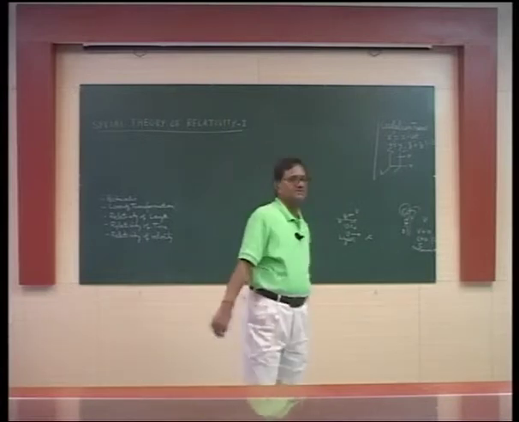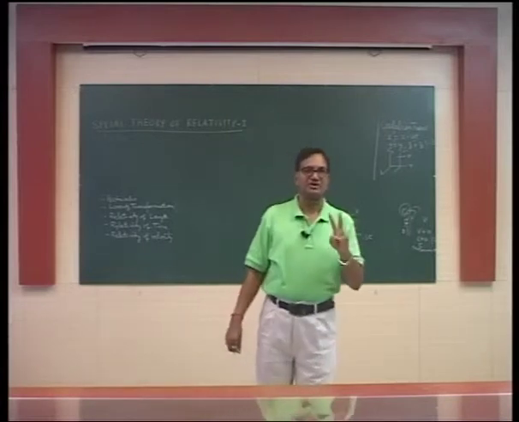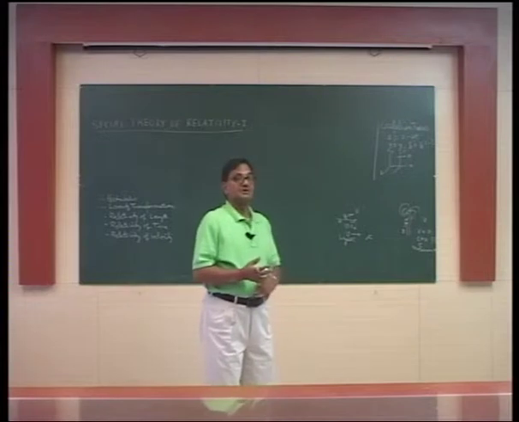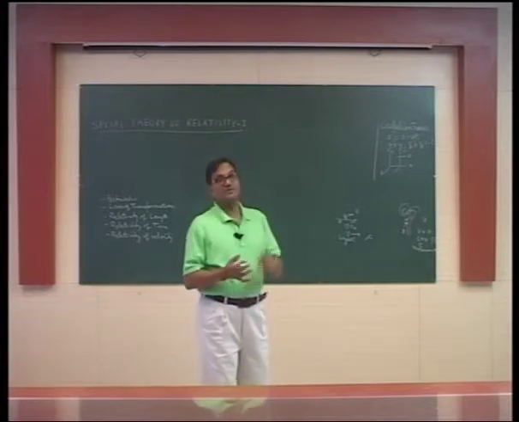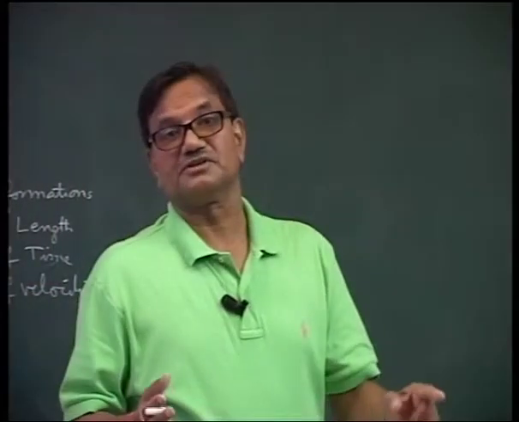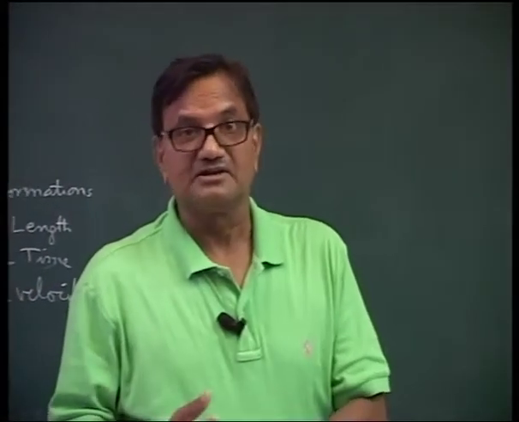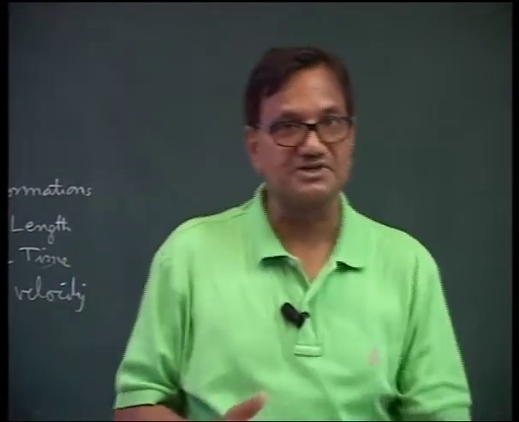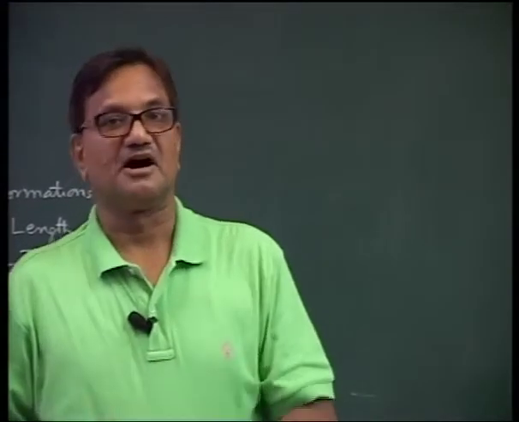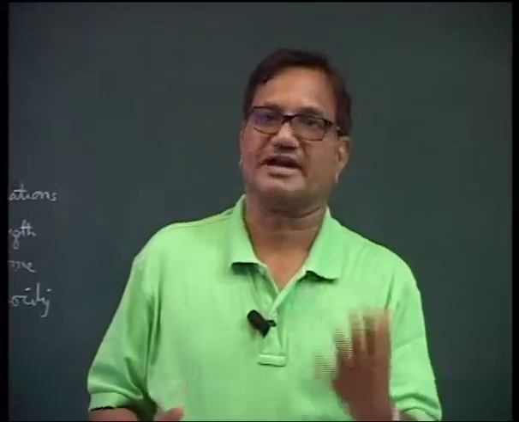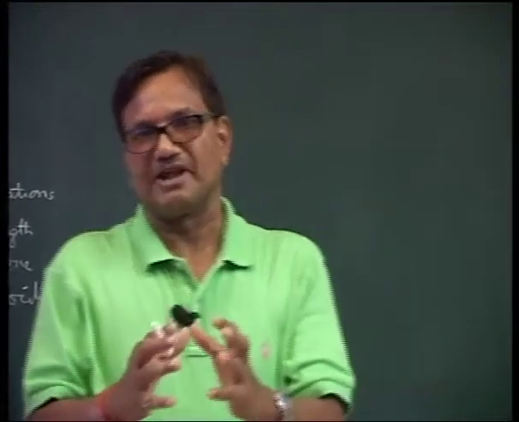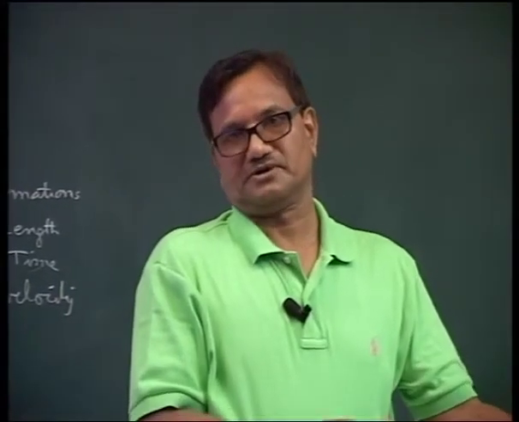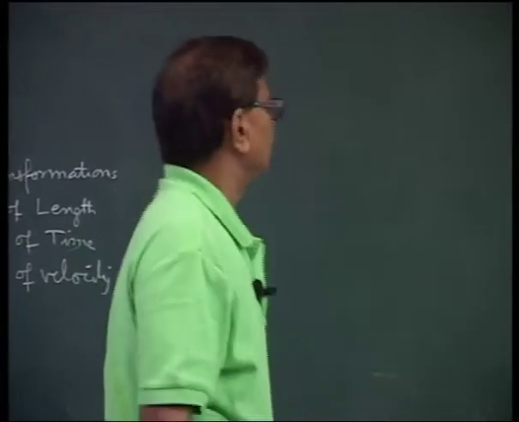From this experiment, we draw two very important conclusions. Number one, the result of an observation not only depends on where from it is observed, that means motion is relative, and second, it also depends on what is observed, because the observations for a material particle are different from the observations for light. That means the behavior of light is altogether different from the behavior of material particle motion. And that is the starting point of relativity.